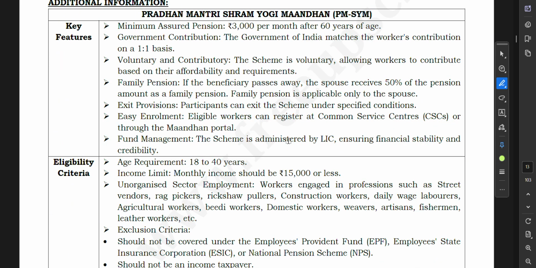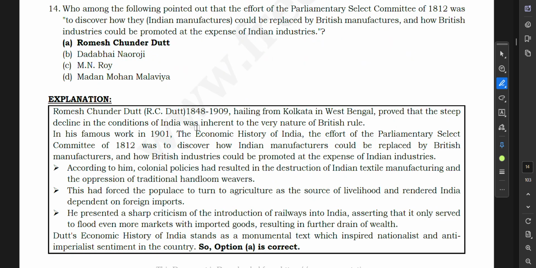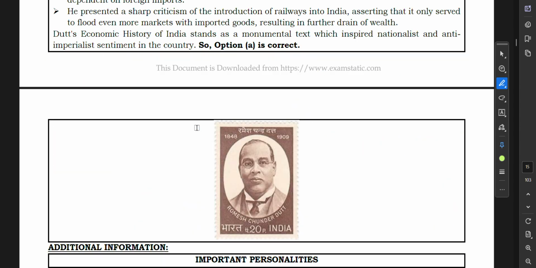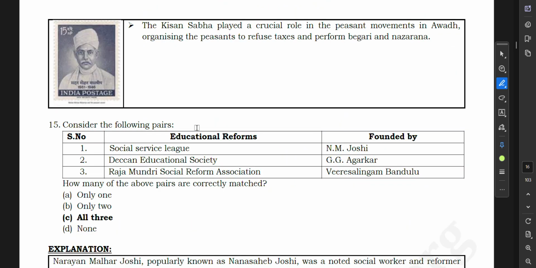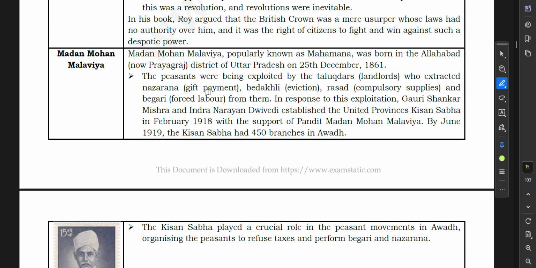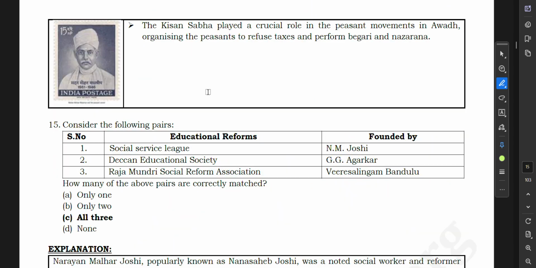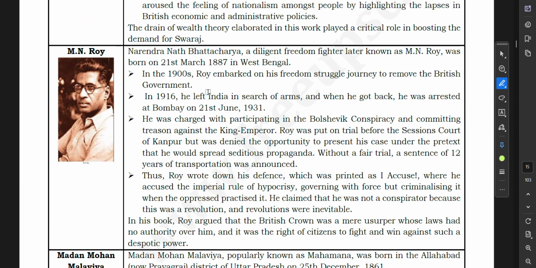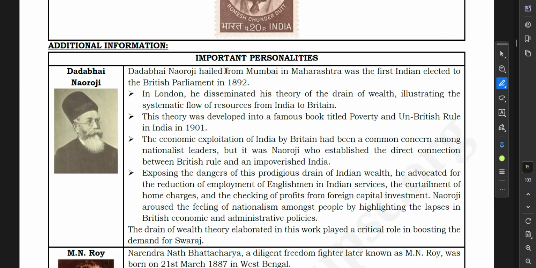So another current affairs question. This one is not important, so we'll leave this one. This one is also not important. We'll leave this one also. See, Madan Mohan Malviya has been in news, and that is why they have asked many questions. I think two times they have asked questions in the last 5 years. Let us see important personalities.